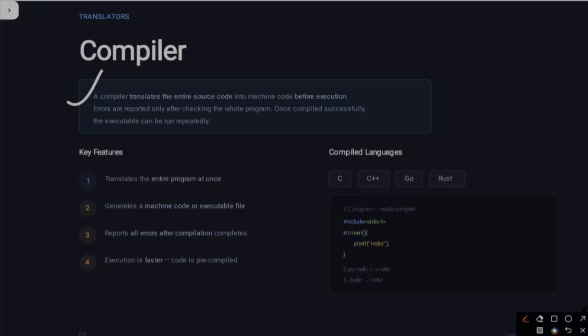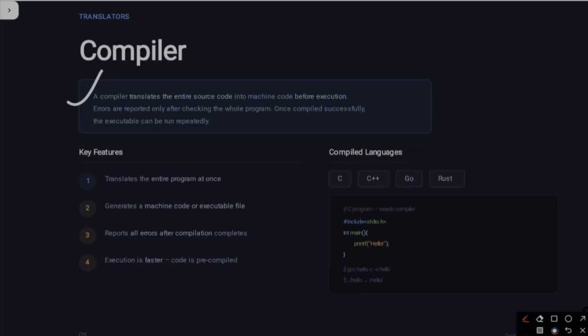Once compiled successfully, meaning if you have corrected the errors, it will successfully give you the output that you want, and you have to do this repeatedly. If you write code, it will execute it at a time and give you the reports of error.